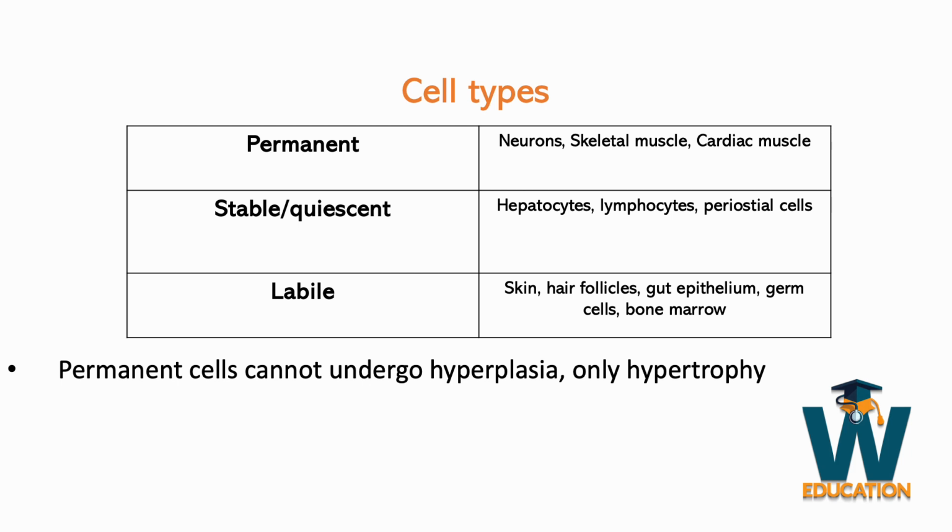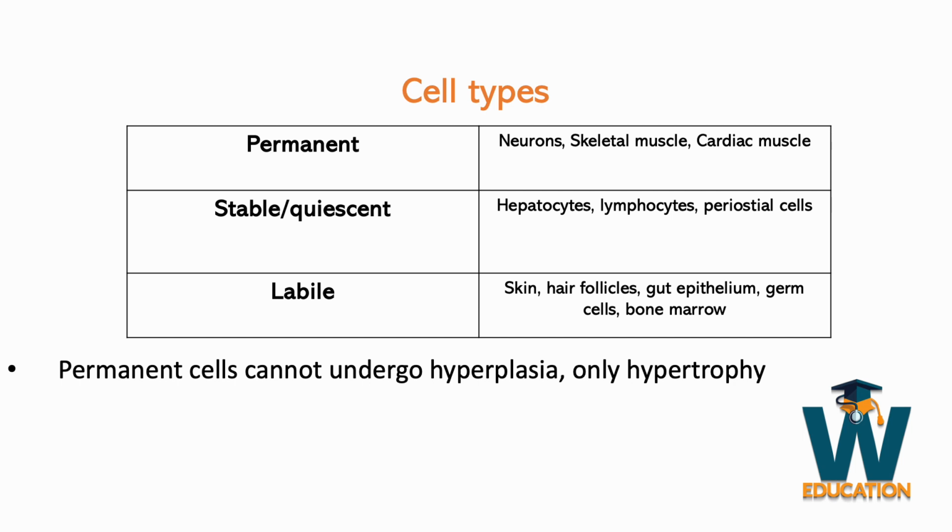The second type of cell is called stable or quiescent. These cells normally are not dividing. However, if they are stimulated to divide, they can divide. They include hepatocytes, lymphocytes, periosteal cells, and many more.